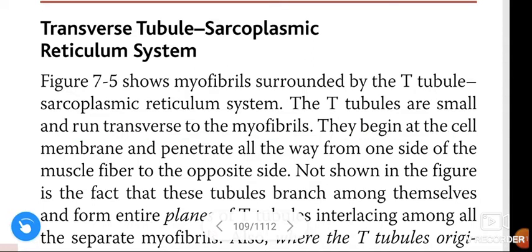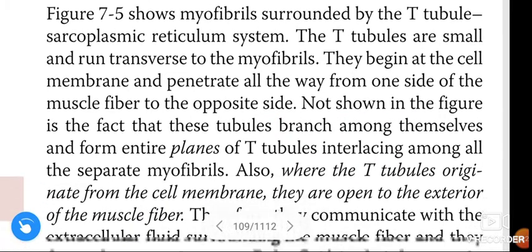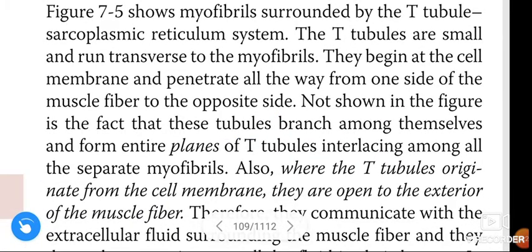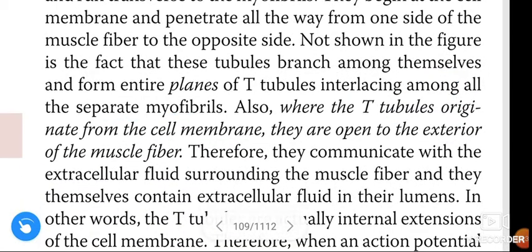They begin at the cell membrane and penetrate all the way from one side of the muscle fiber to the opposite side. Not shown in the figure is the fact that these tubules branch among themselves and form planes of T tubules interlacing among all the separate myofibrils.